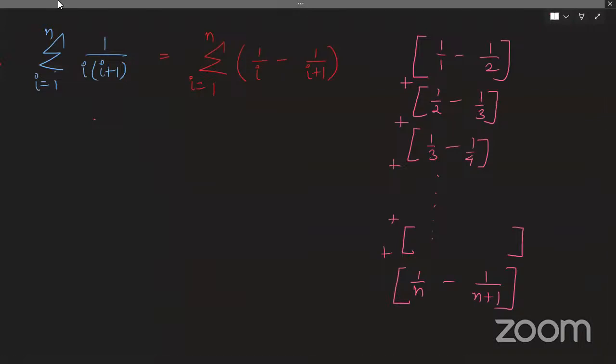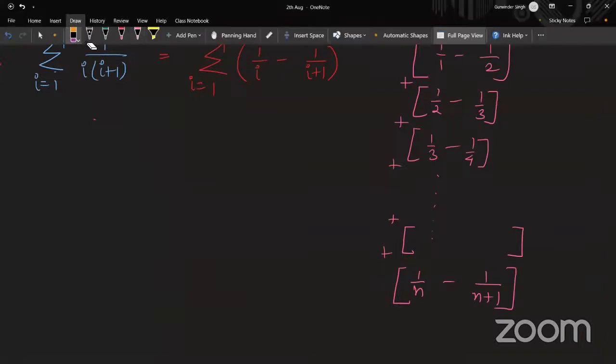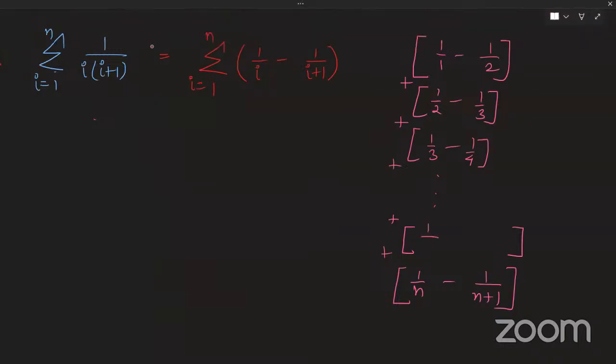My second last value over here, what will be my second last value? 1 by n minus 1, minus 1 by n, right? Correct, absolutely correct. So what happens when I add all of these values together?